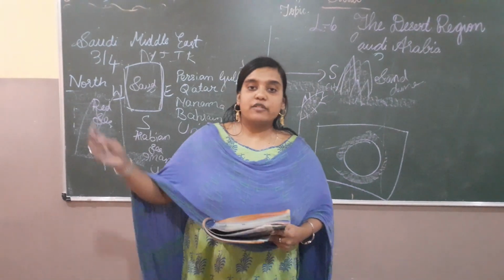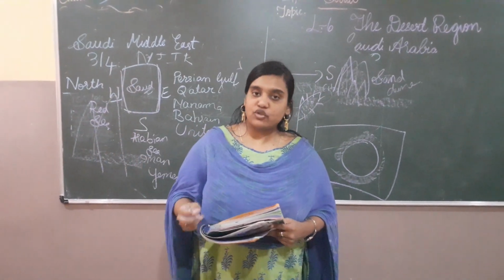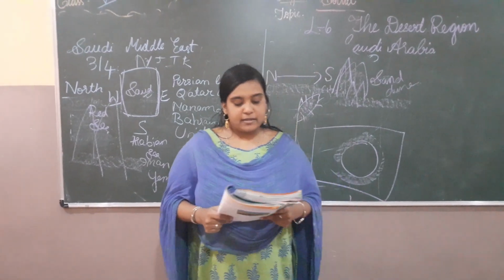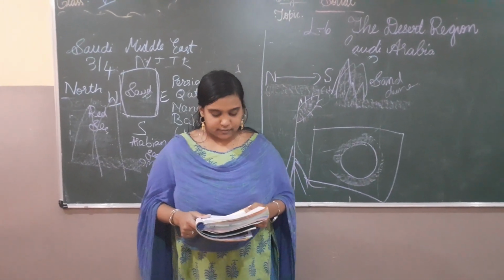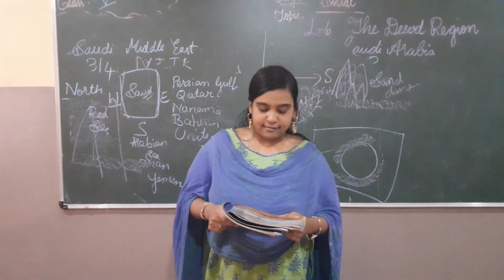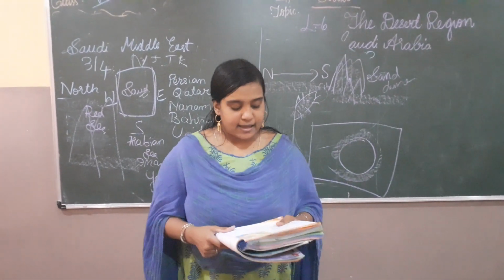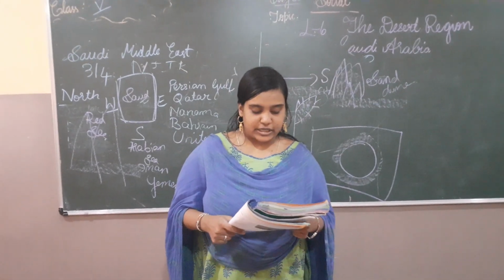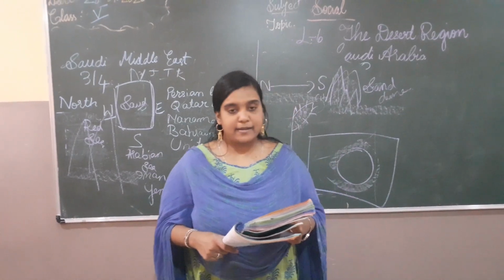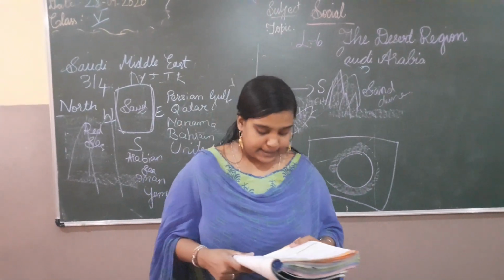Okay, the winds blowing over most of these deserts are dry winds, known as trade winds. Some of the deserts are Colorado, Sahara, Arabian and Thar Desert in the northern hemisphere, and in the southern hemisphere Atacama, Kalahari and Australian Desert. The Arabian Desert lies in the Kingdom of Saudi Arabia.